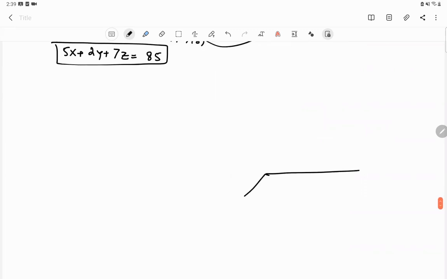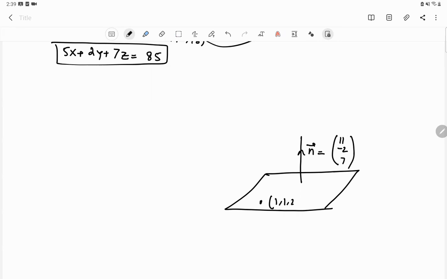I illustrate the same method by another numerical example. If they give me a vector normal, instead of 5, 2, 3, say 11, minus 2, 7, and then (1, 1, 2) as a point lying on the plane, I will directly write its equation.